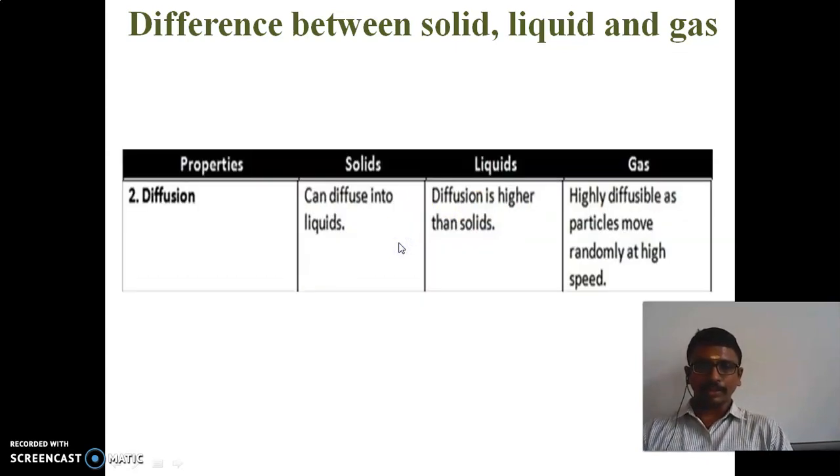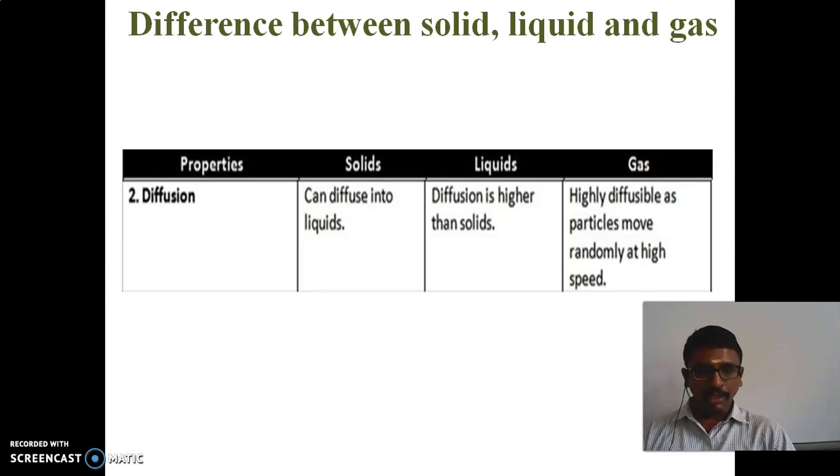The next property is diffusion. Diffusion means the intermixing of particles. Solids can diffuse into liquids. So when we take solid particles, for example salt, they will diffuse into liquids. When we add salt or sugar to water, that is an example of diffusion in solids.